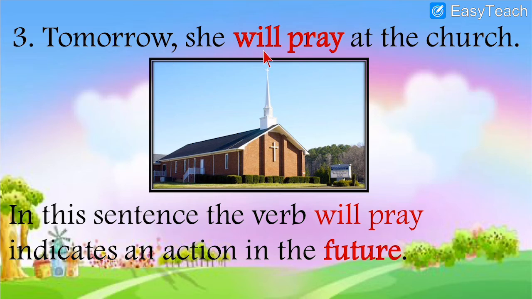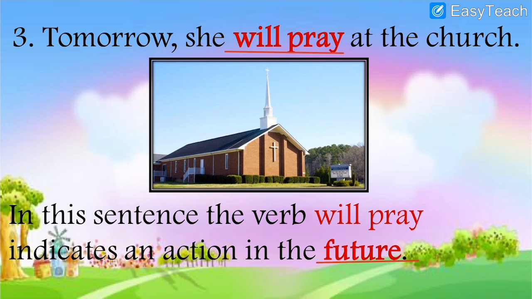So tomorrow she will pray. The verb over here which is highlighted is will pray. Did you see over here will is written? Will shows future tense. So in this sentence, the verb will pray indicates an action in the future, the action which has not taken place. The action which will take place now, that is future tense. That action which has not taken place, it will take place. So that is called future tense.